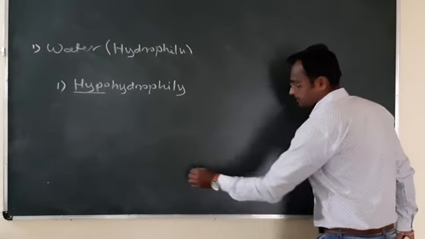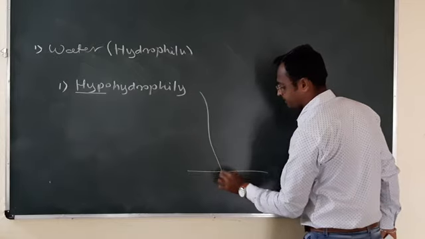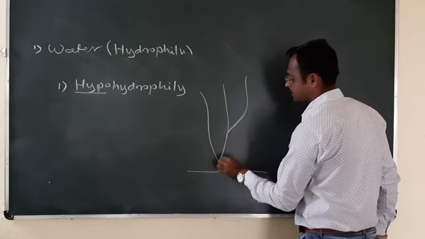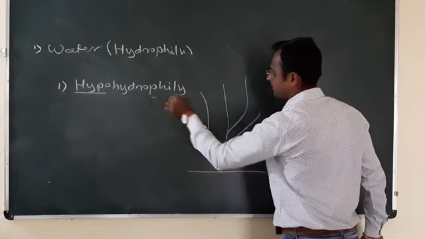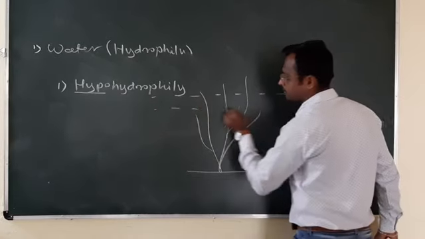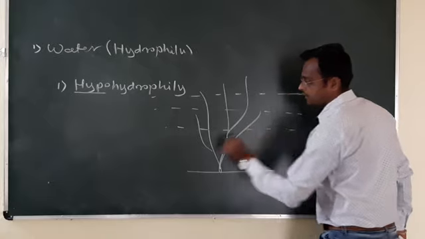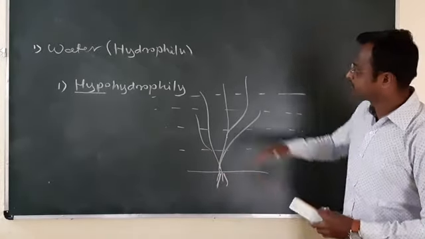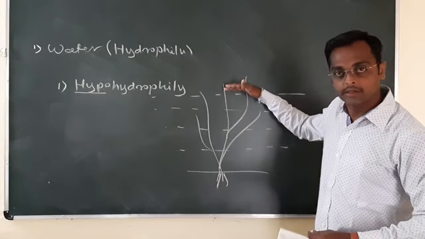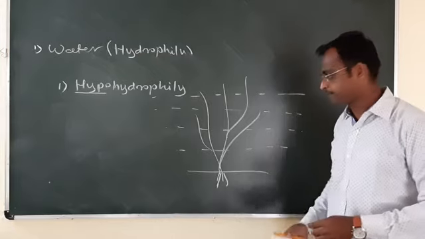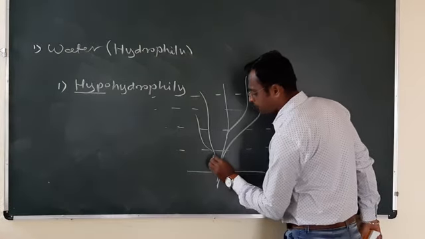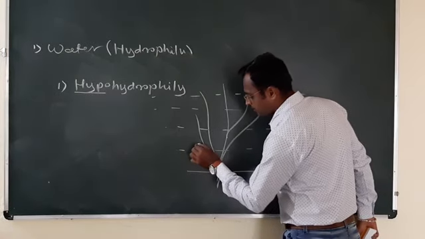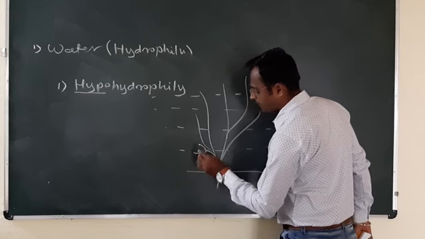For example, this is the plant. Here it is the water. This is the water surface. The pollination site is below the water surface. This plant produces male and female flowers.